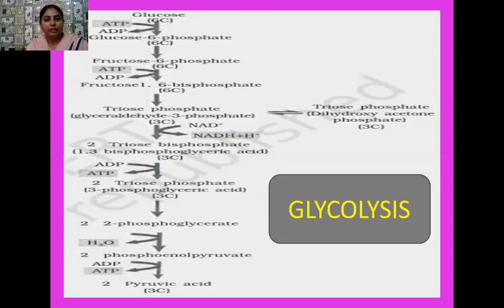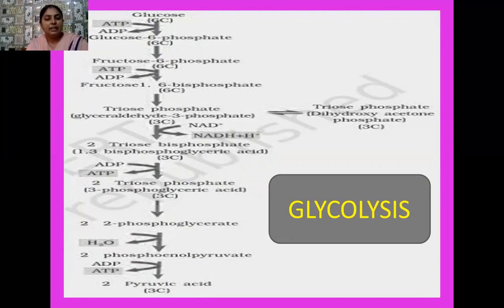Again, one ATP molecule is used in this reaction, and the fructose 1,6 bisphosphate later undergoes division and forms triose phosphates. Two types of triose phosphates are formed. One is glyceraldehyde 3 phosphate and the other is dihydroxyacetone phosphate. Both of them are 3 carbon compounds.